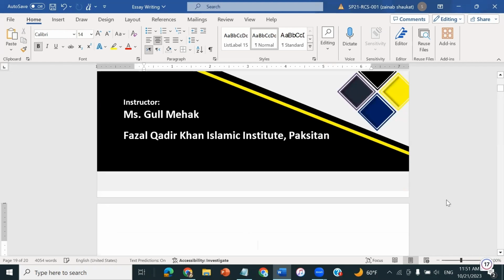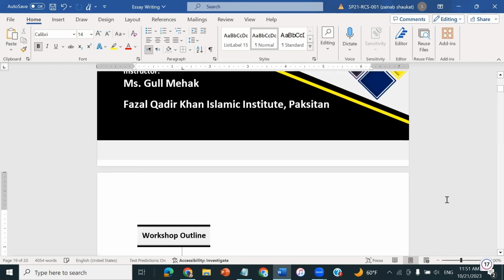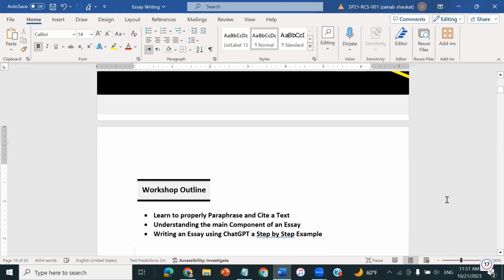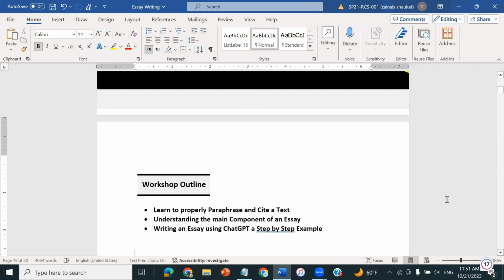So, let's start today's workshop and have a quick look at the outline of the workshop. So, in this workshop, first I will be covering this thing that learn to properly paraphrase and cite a text. In the second part of the workshop, I'll be discussing understanding the main component of an essay. And finally, I'll be discussing writing an essay using ChatGPT step-by-step example.